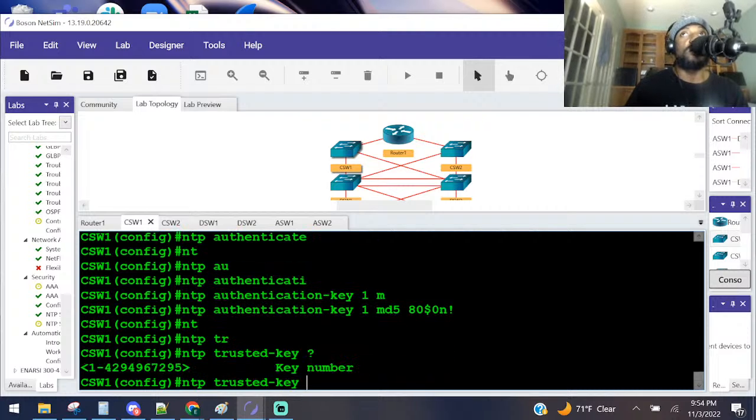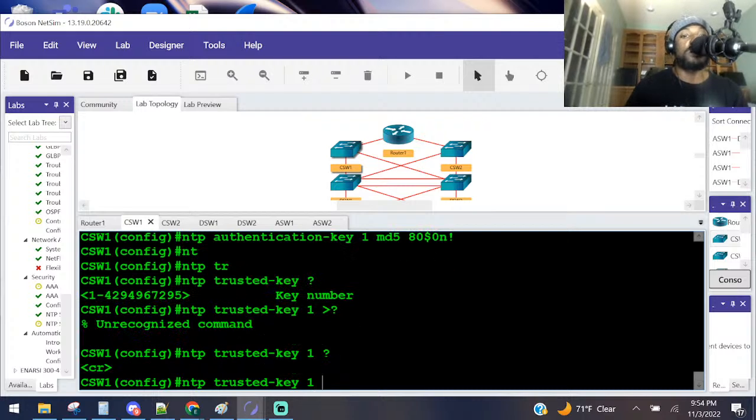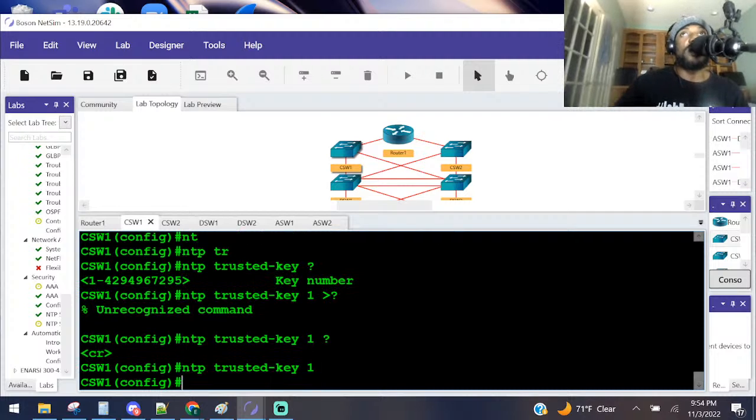Trust packets using authentication key of 1. So 1. I believe that's it right there. Trusted key is 1. And then on CSW1, reconfigure NTP to synchronize over the FA00 interface. You should modify it so it uses the authentication key of 1.